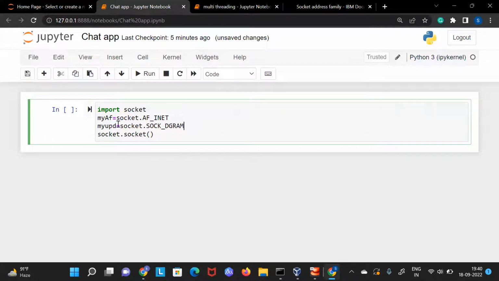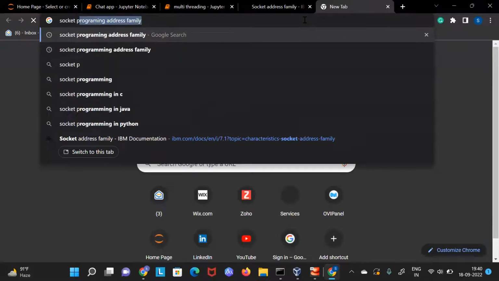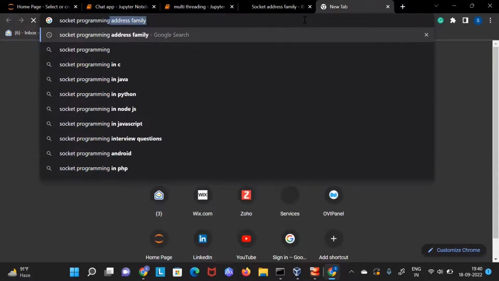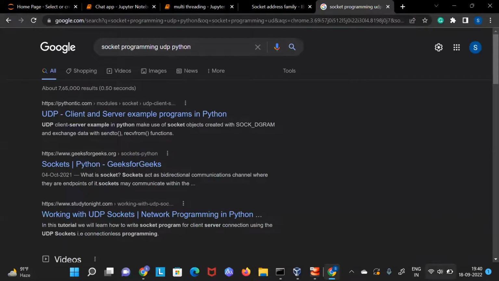Now, how I found this, again we can search for socket programming Python, something like this. Wait, let me connect my charger.